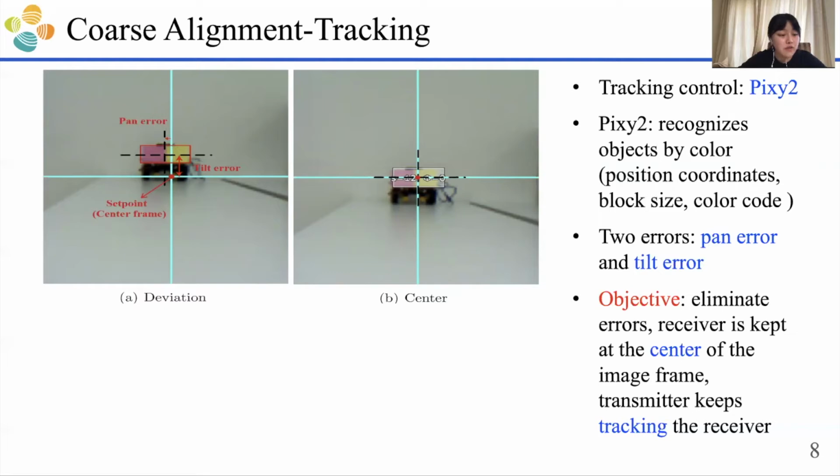As you can see from the figure, here we have two errors, pan error and tilt error. The objective here is to eliminate these two errors so that the receiver is kept at the center of the image frame, which means the transmitter keeps tracking the receiver.